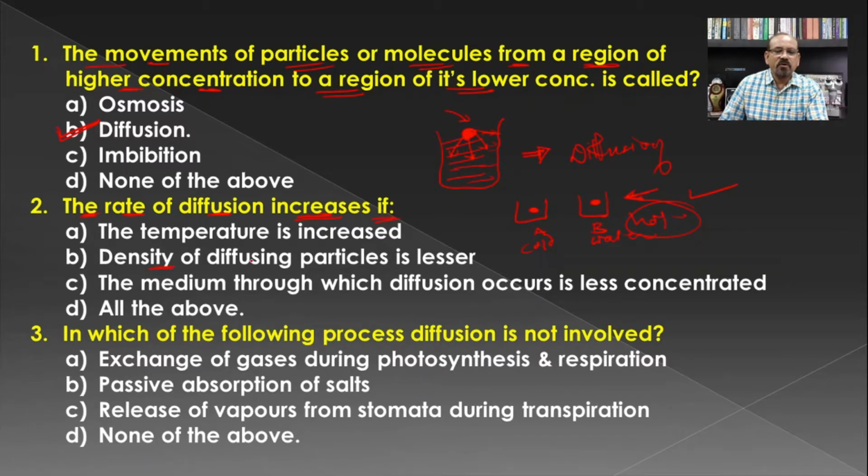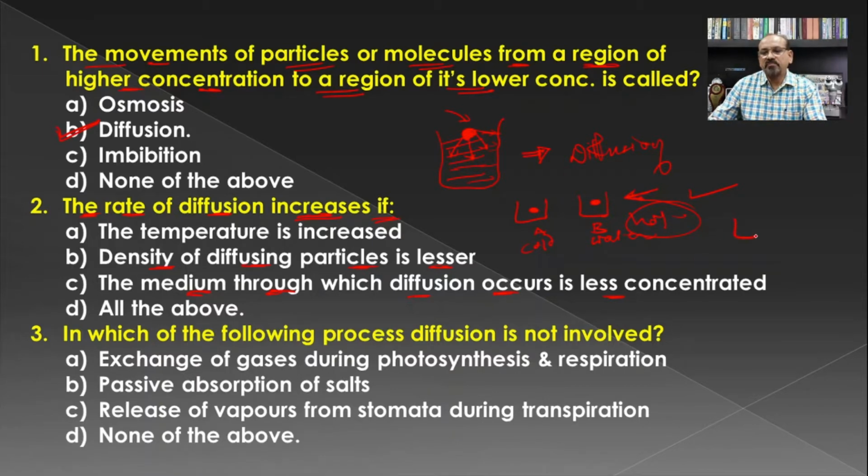Again, the density of diffusing particles is lesser. If the particle density is less, then there is an increase in the rate of diffusion, and if the density is high, then there is a decrease in the rate of diffusion. Then the medium through which diffusion occurs is less concentrated.